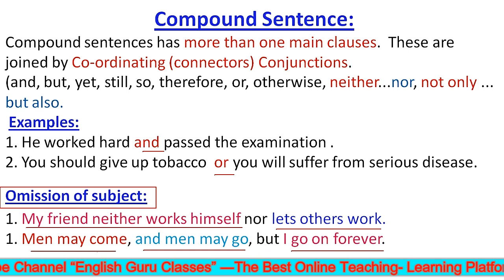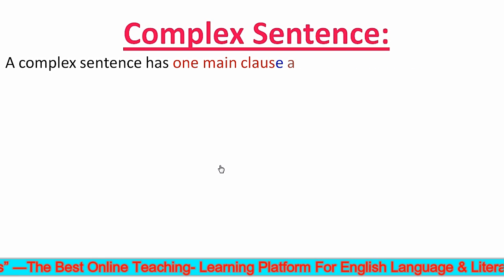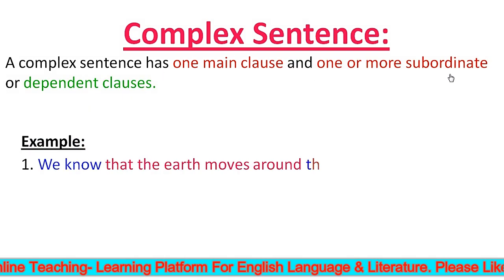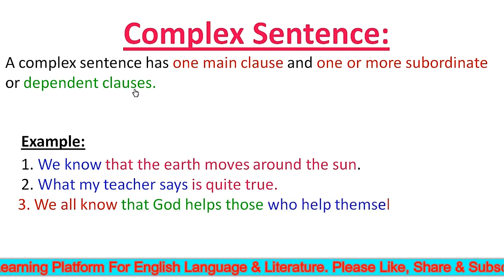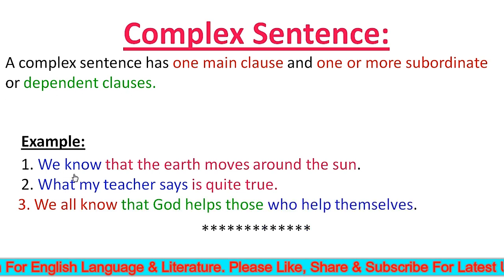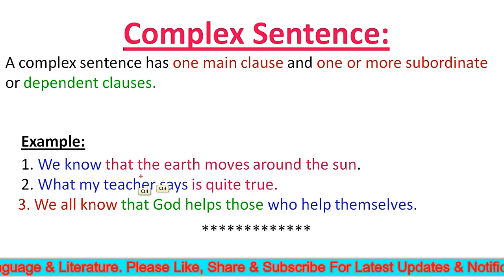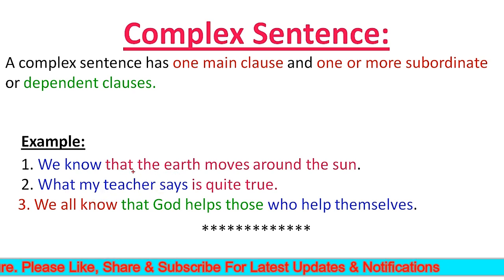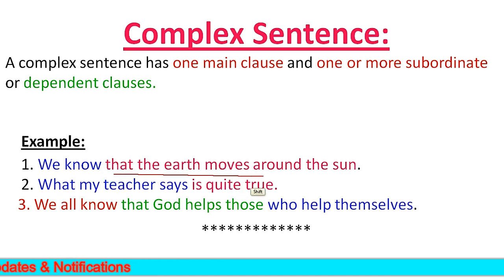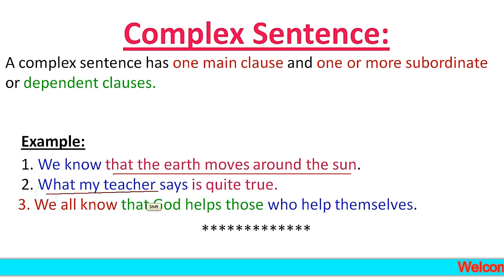Okay. Now let's see what a complex sentence is. A complex sentence has one main clause and one or more subordinate or dependent clauses. Let's see the examples. We know that the earth moves around the sun. Second example is, what my teacher says is quite true. Here in these sentences, that the earth moves around the sun and what my teacher says are subordinate clauses. In example first, we know, and in example second, is quite true are principal clauses.